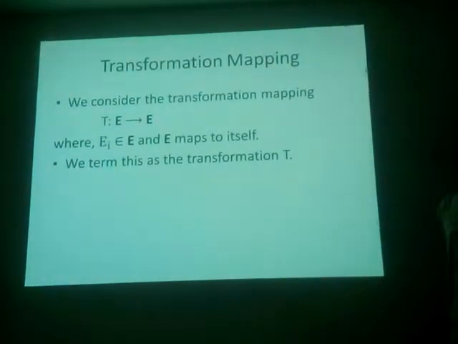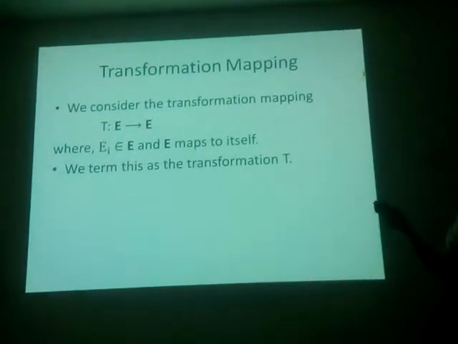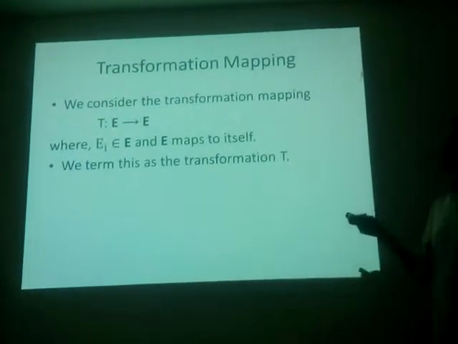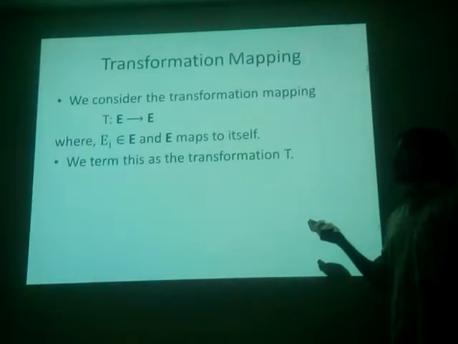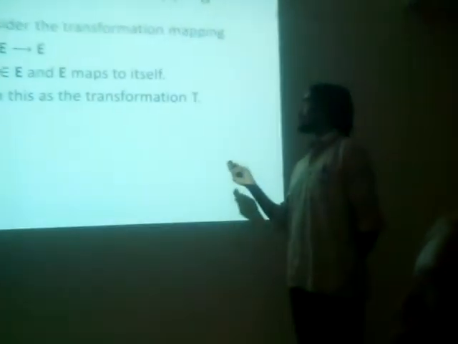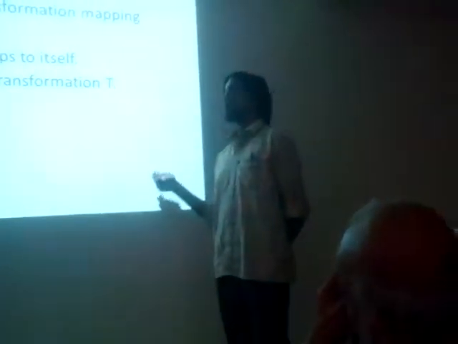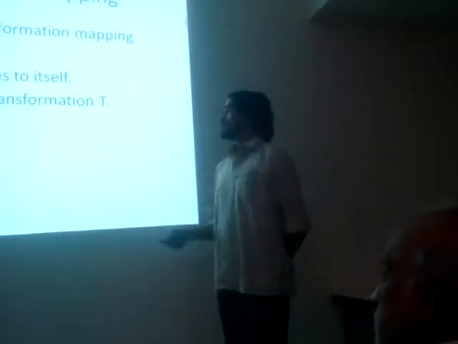Okay, next we consider a transformation mapping. What is mapping? T is a mapping from E to E, where E is the set and the E_i are component fields. The E_i all belong to E. So if E maps to E, such a T is termed a transformation mapping T. The implication of this transformation mapping is seen in the next slide.